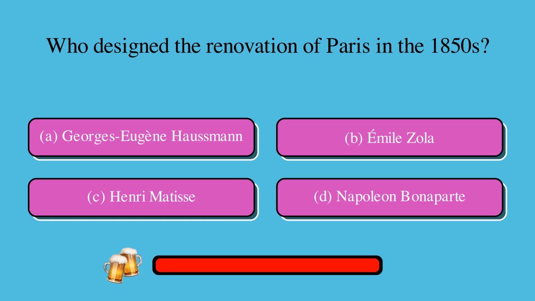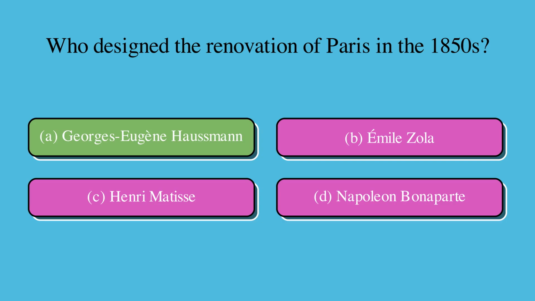Who designed the renovation of Paris in the 1850s? Is it A. Georges-Eugène Haussmann, B. Émile Zola, C. Henri Matisse, or D. Napoleon Bonaparte? The correct answer is A. Georges-Eugène Haussmann.